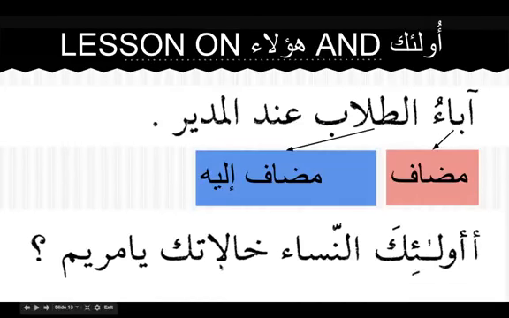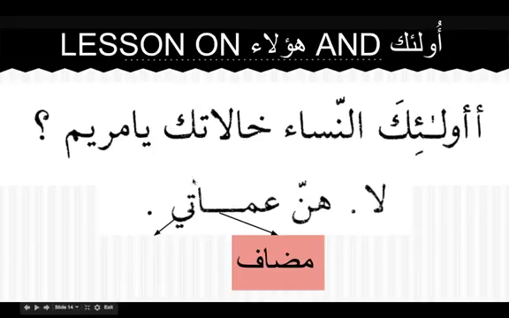A'ulaika nisa'u khalatuki? Because "ya Maryam", if you see here, is addressed to a feminine, we don't say ka, we say ki. A'ulaika nisa'u khalatuki, are these women your maternal aunts? Khalatuki ya Maryam, O Maryam. So khalatu is mudaf, and this ki is mudaf ilayhi.